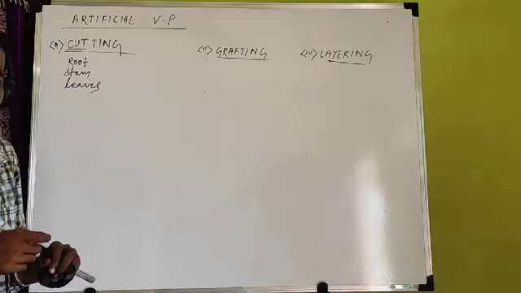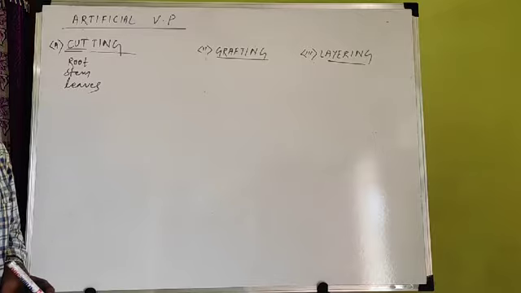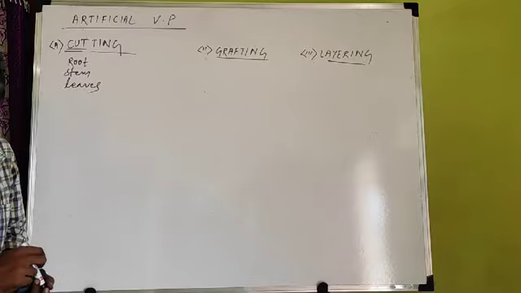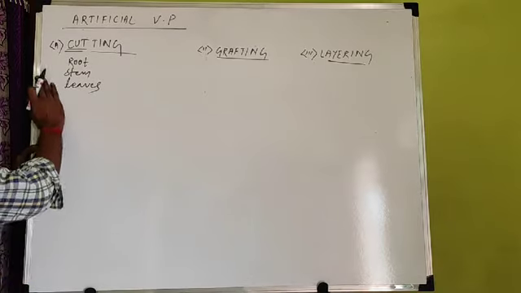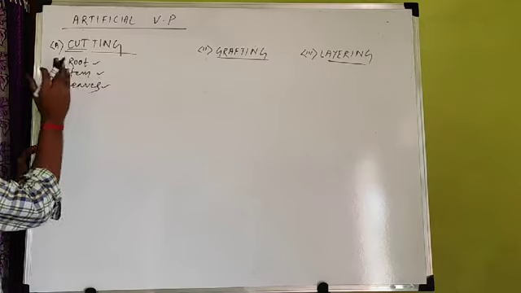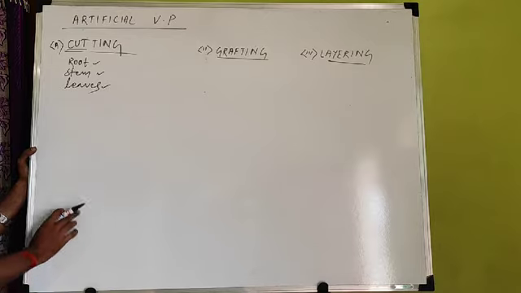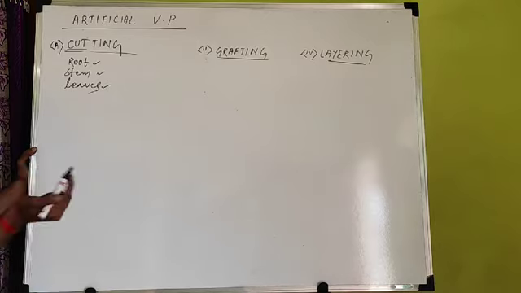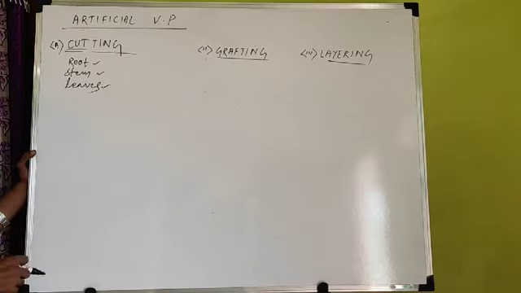Some people break the branch or stem and put inside the soil to form a new plant. Example is rose, China rose. China rose means मंदार. चाइना में इतना पॉपुलेशन है कि रोज नहीं मिलता है देने के लिए, तो डायरेक्ट वो चाइना रोज यूज करते हैं. हिबिस्कस, क्लियर? So root, stem and leaves when cut, that cut part is called a cutting. So that's why cutting can be of 3 types. You can cut a part of root, that is called root cutting. You can cut a part of stem, that is called stem cutting. You can cut a part of leaf, that is called leaf cutting.